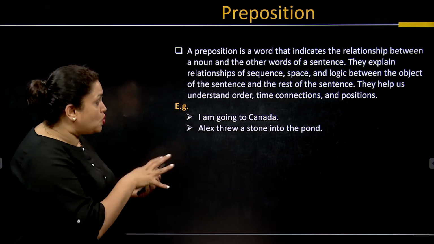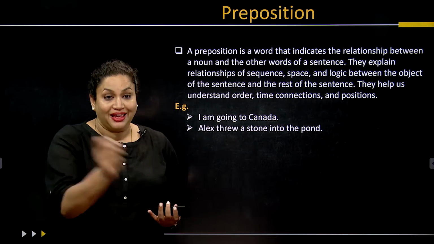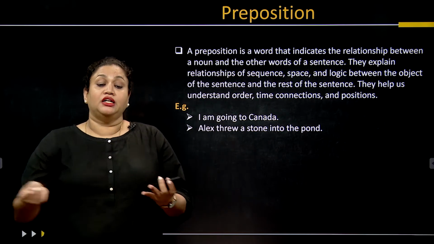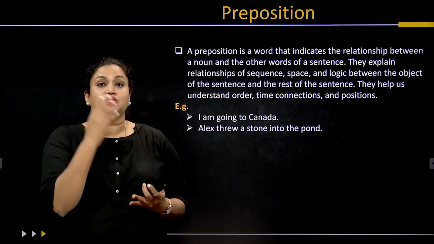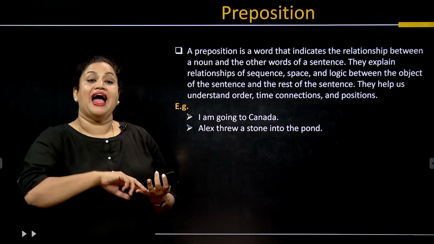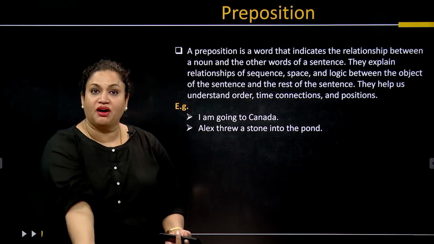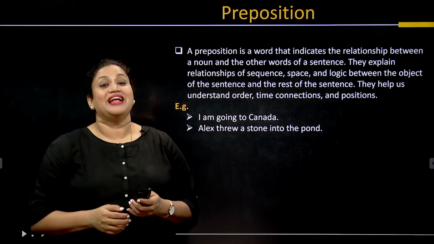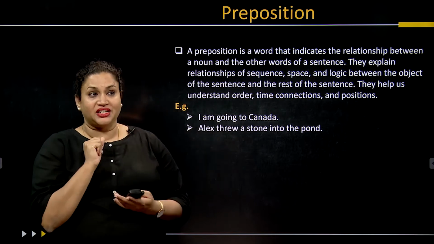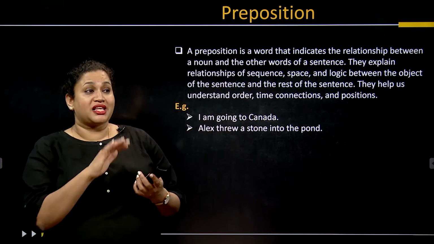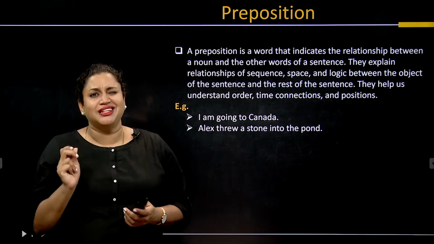Now, Alex threw a stone into the pond. We generally see people using in the pond, but it is basically into the pond. We are using a compound preposition here, in and to. It is not just in, it is also going into the bottom of the pond, which is what is to be expected. She is staying in Chennai means she is staying somewhere in Chennai, but you don't say she is staying into Chennai. Understand?